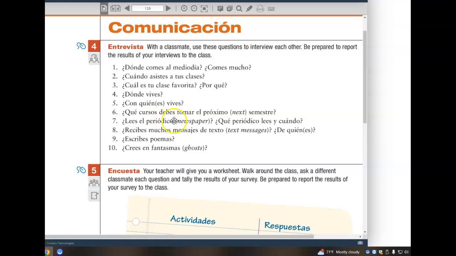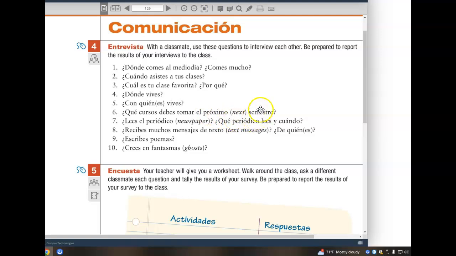Number 6, ¿qué cursos debes tomar el próximo semestre? What are classes, and maybe give 3 classes that you plan to take next semester, which would be the first semester of next academic year. Yo debo tomar inglés, arte y álgebra el próximo semestre. Yo debo tomar matemáticas, ciencia y educación física el próximo semestre.